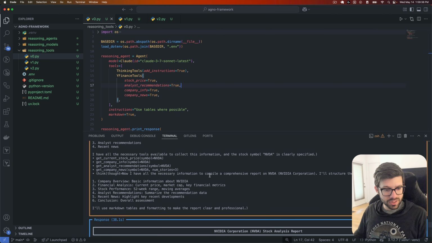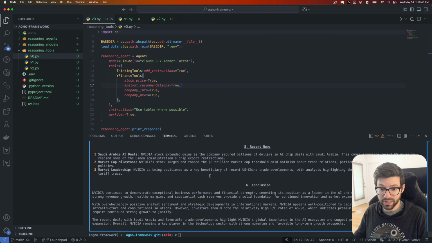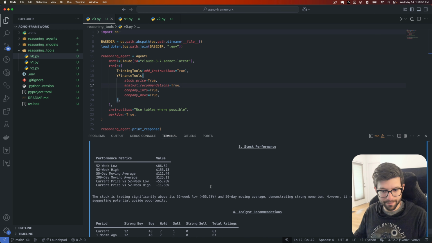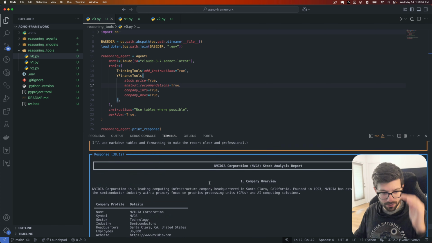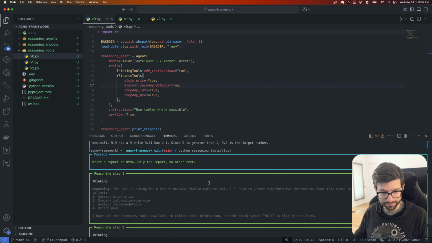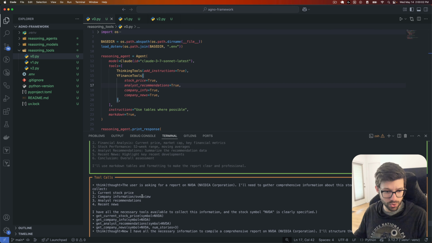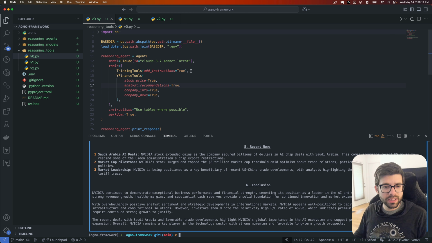Okay, so we got our response. It took 38.1 seconds to generate. It's a pretty solid response. Again, we're not going to evaluate this right now, but we can assume it's somewhat decent at least. We're also going to scroll up and see all of the tool calls that were made. So it did use our thinking tools, the thinking tool calls. So it did do this, and ultimately we were able to use these thinking tools that come from the framework that we're using.